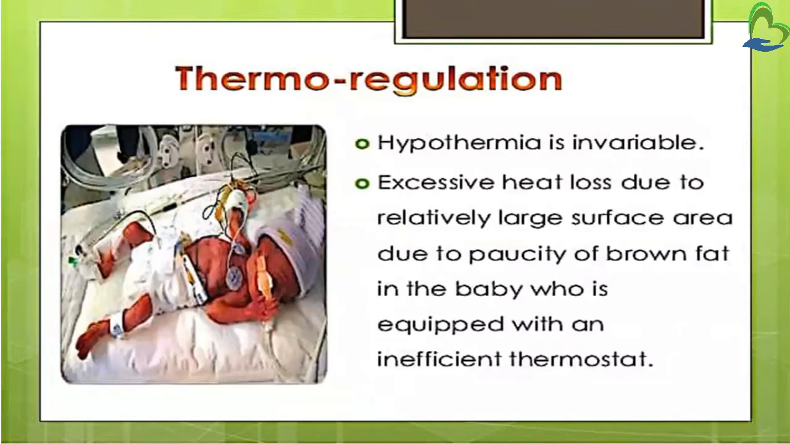Then thermoregulation. As the heat regulating mechanism is not very well developed in this preterm baby, hypothermia is invariable. Excessive heat loss can be seen due to relatively large surface area and due to paucity of brown fat in the baby who is equipped with an inefficient thermostat. So paucity of brown fat means what? Brown fat converts food into heat. As the brown fat is not mature, there will be more heat loss.